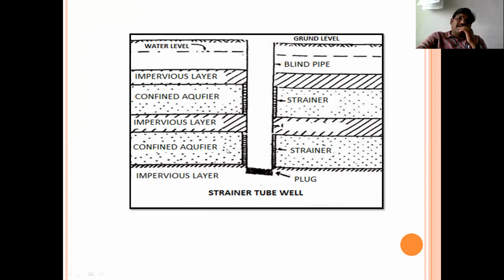Here, this is about the strainer tube wells. Here, this is the blind pipe. Once it is introduced into the deeper ground, the different strata of the soil will be noted down by the analyst. See here, this is an impervious layer. This is the confined aquifer. This is an impervious layer.